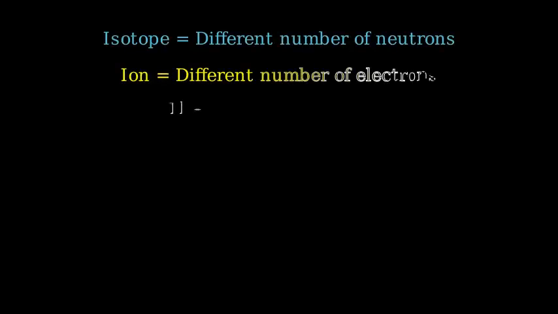An isotope refers to the number of neutrons in the nucleus, while being an ion refers to the number of electrons. So yes, an isotope can absolutely be an ion.